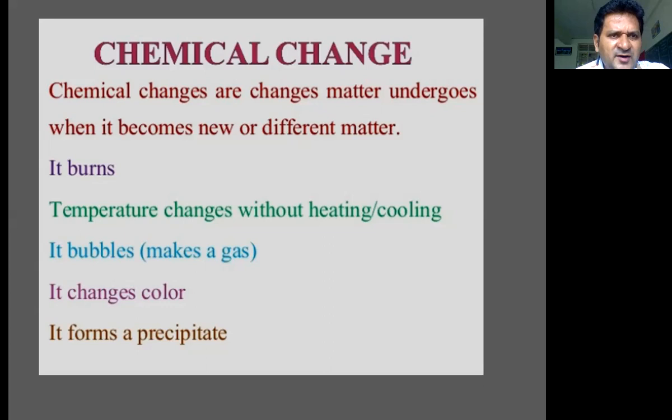Another one will be formation of precipitate. If you mix two solutions, and after mixing there is a formation of precipitate, that is an insoluble powder-like substance that is formed in the solution and settles down at the bottom after some time, those types of examples are considered to be a chemical change.